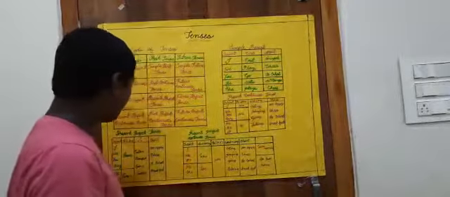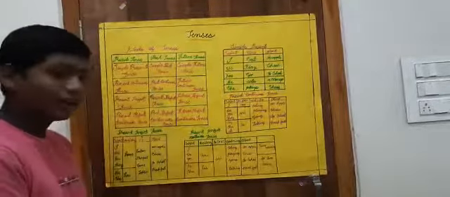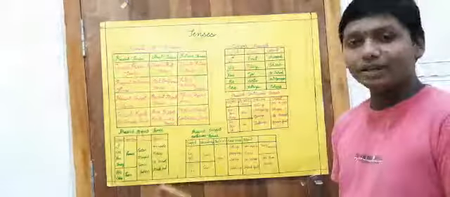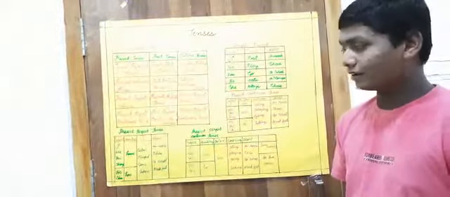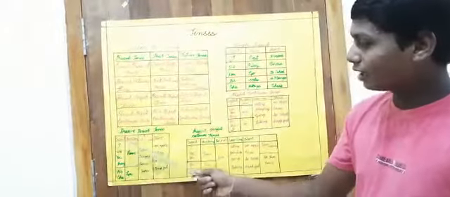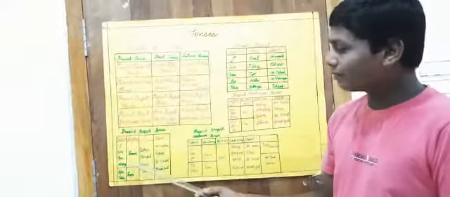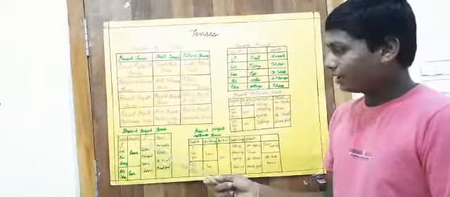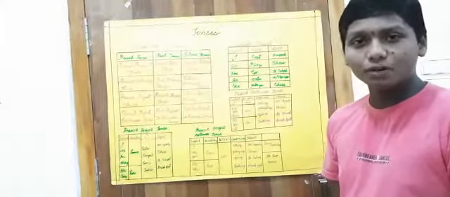Come to our next point, present perfect tense. The actions which are completed, we call the present perfect tense. Subject is given, auxiliary is given. Auxiliary is nothing but have, has, and past participle is given.